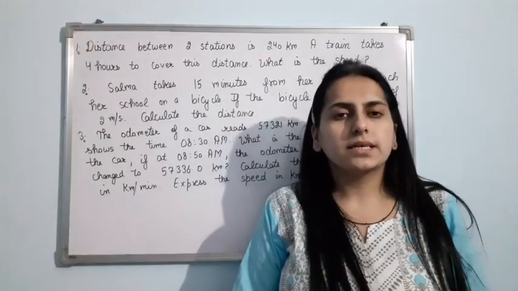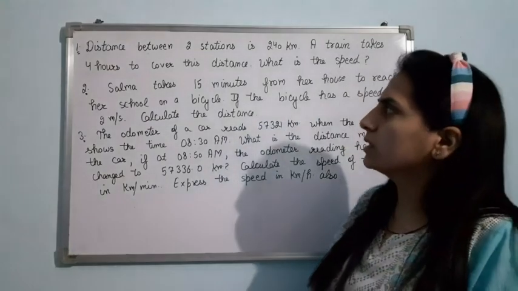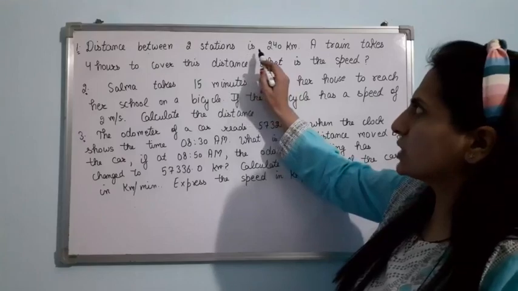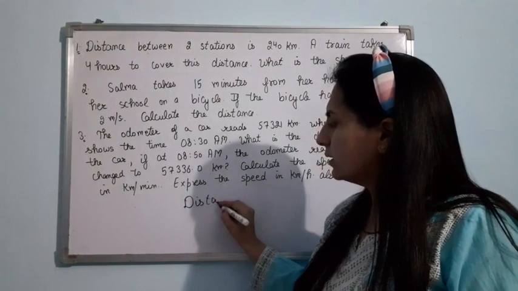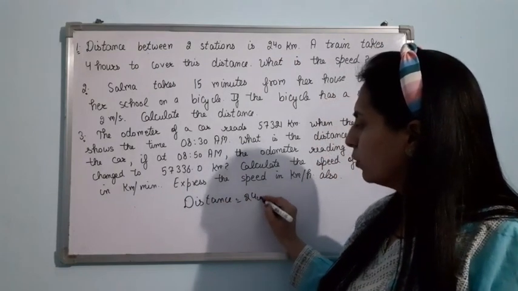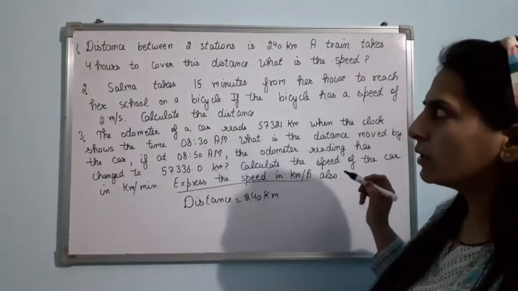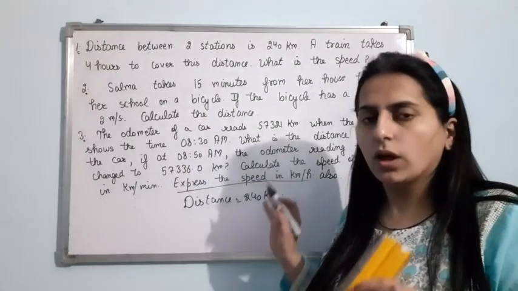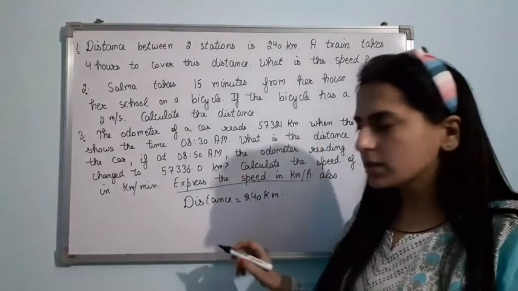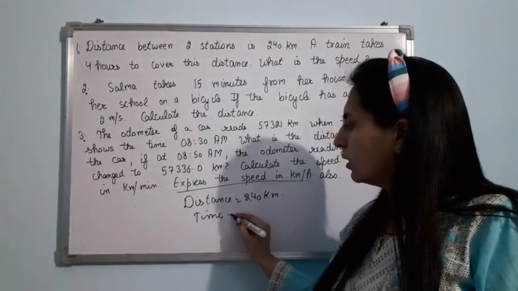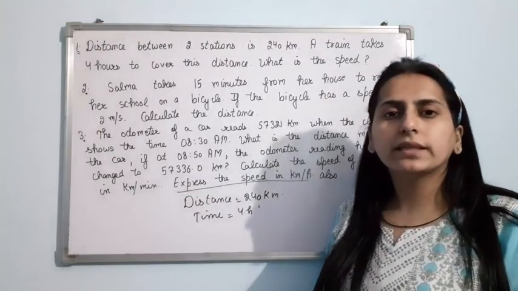Now, let us discuss the numericals related to speed. The first numerical: the distance between two stations is 240 km. So, they have given you the distance. Distance is 240 km, right? Now, a train takes 4 hours to cover this distance. So, time is 4 hours, right? Now, what is the speed? You have to calculate the speed.